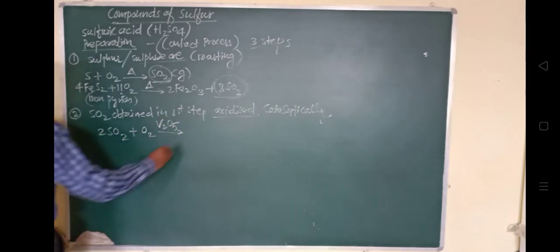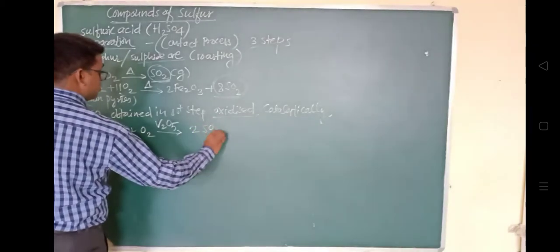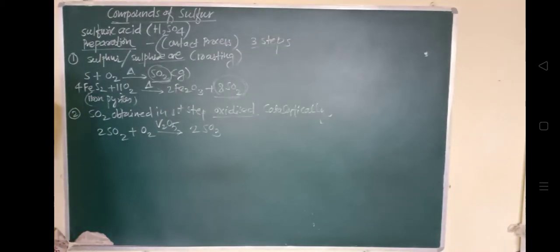The reaction is exothermic and reversible, and the forward reaction leads to a decrease in volume. Therefore low temperature and high pressure are favorable conditions for maximum yield of SO3.